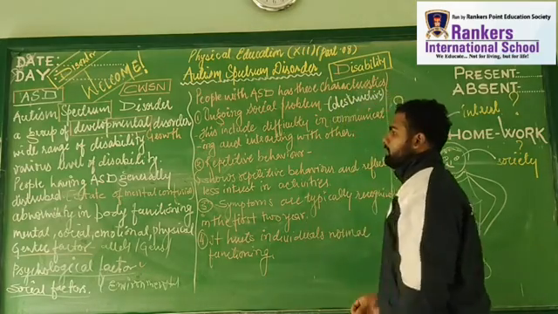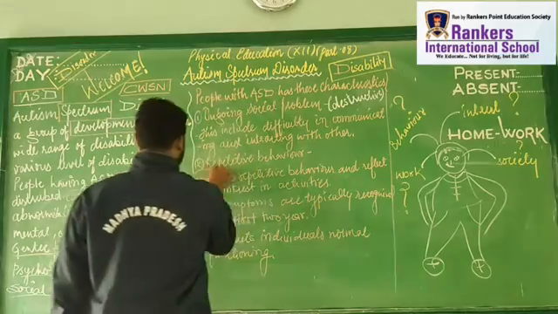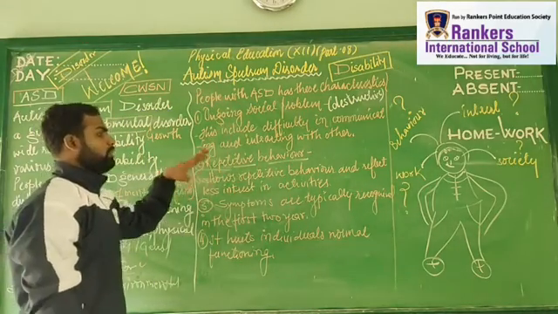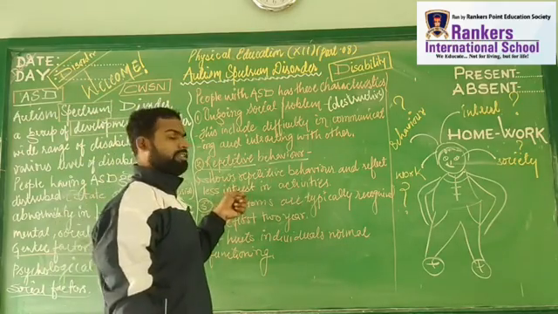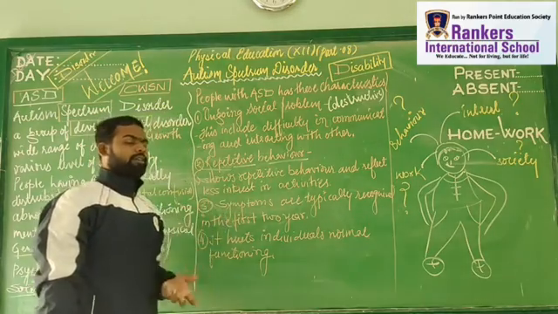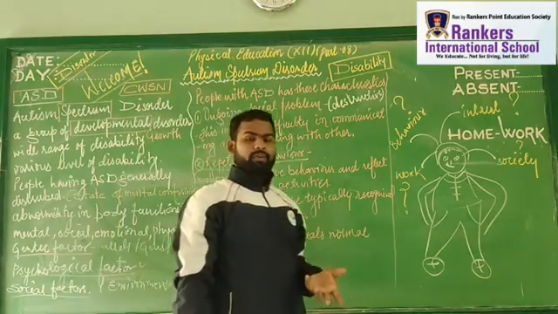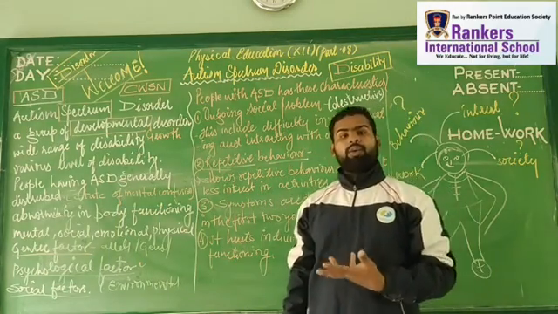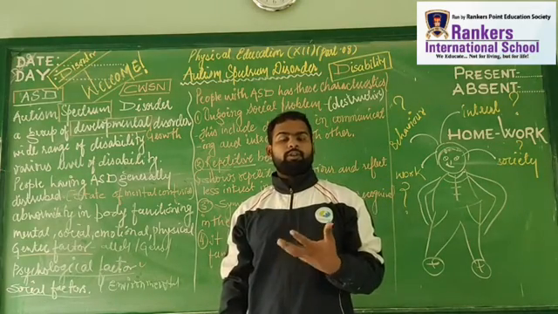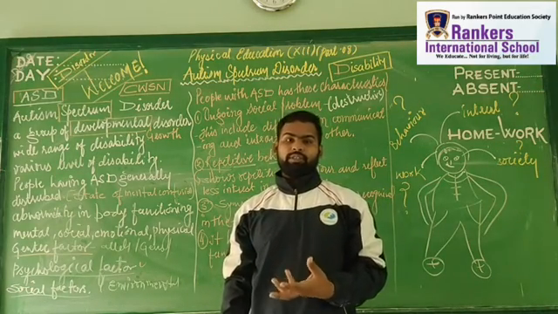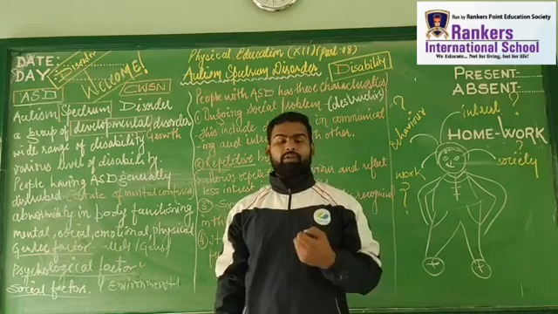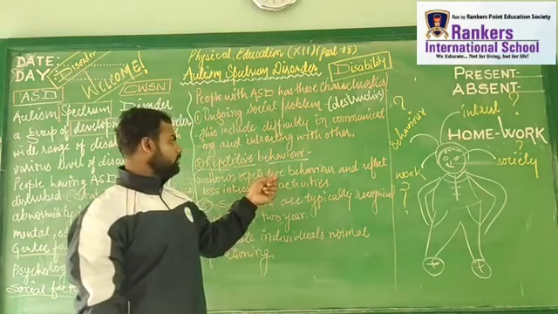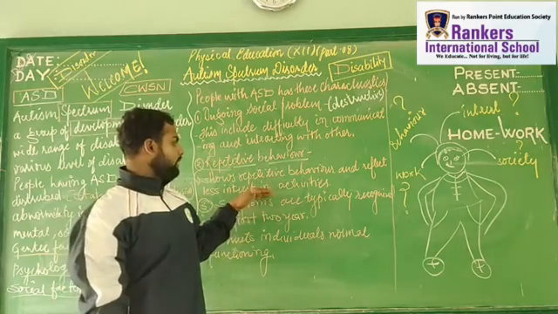Alright, next is repetitive behavior. These people generally show repetitive behavior and reflect less interest in activities. They are generally not interested in sports, and not only sports, they don't want to do any kind of work wholeheartedly. They show repetitive behavior and reflect less interest.